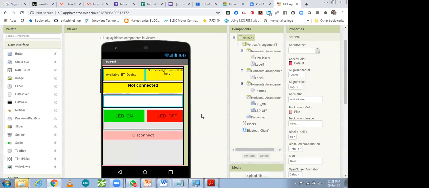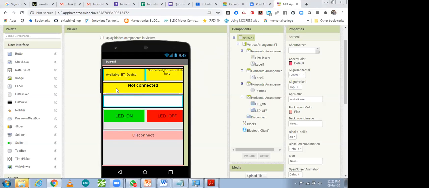With the help of that you can control your home appliance. First it will check for available Bluetooth devices. The link I will share with you: mitappinventor.edu. Over here you will be able to design your customized app. That is the very interesting part: no need for any kind of programming language. You can see available Bluetooth devices and connected devices, and you can do LED on and LED off if you want. You can disconnect also. That is the connection and disconnection of the Bluetooth module, which you can simply do over there.